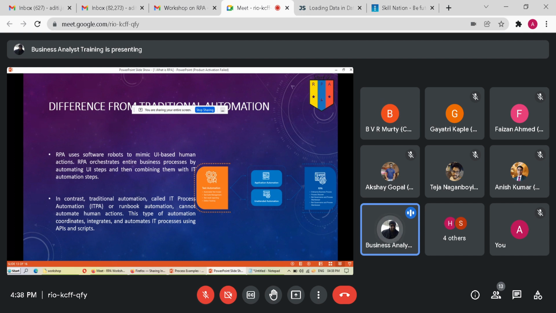The way it is different from traditional automation is it does all the steps through the user interface or front end, rather than doing things back end.